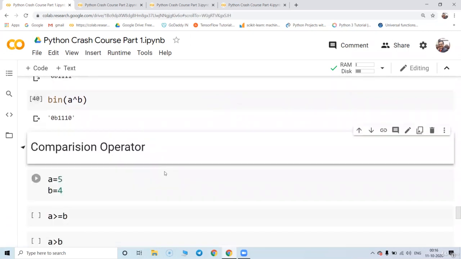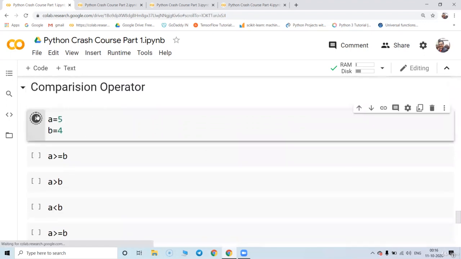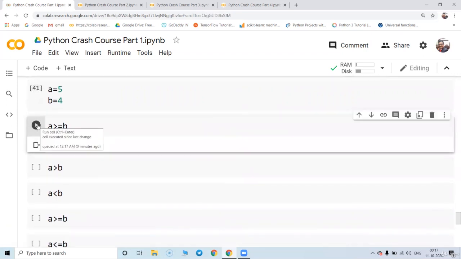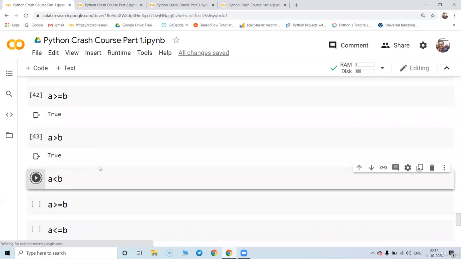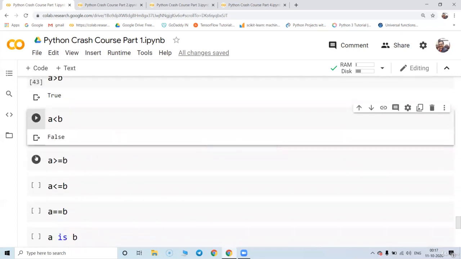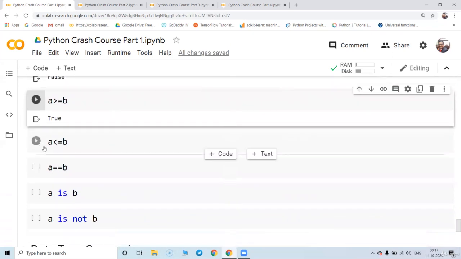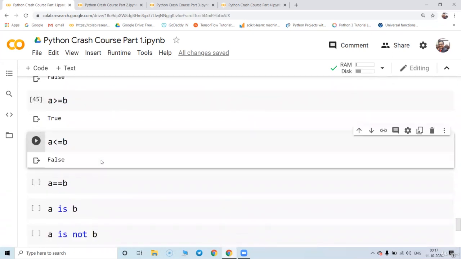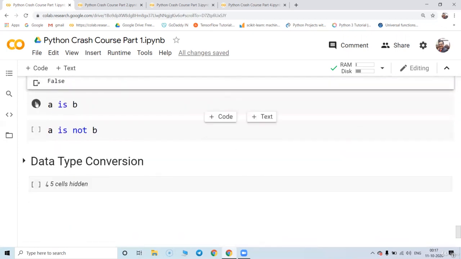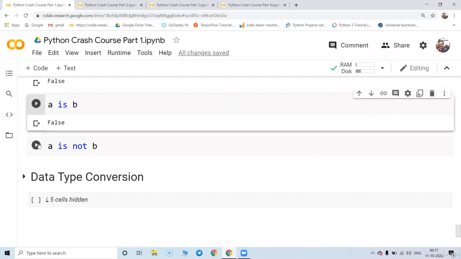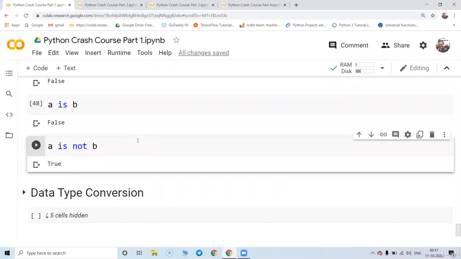Great. Now we have the comparison operators also available in Python. So suppose a equal to 5 and b equal to 4. If I check a greater than or equal to b, it is going to say true. Yes, 5 is greater than 4. When you check a greater than b, it is true. When you check a less than b, it is false. When you check a greater than or equal to b, it says true. A less than or equal to b, it is going to say false. A equal to b, it is going to say false. A is b, it is going to say false. A is not b, yes, true.